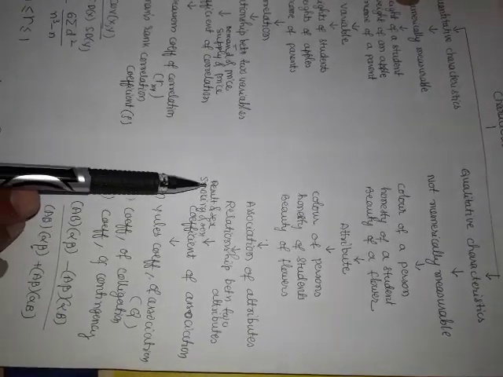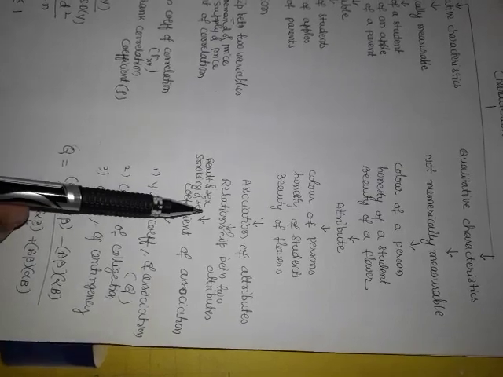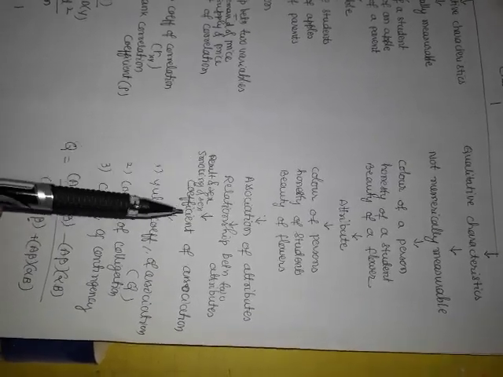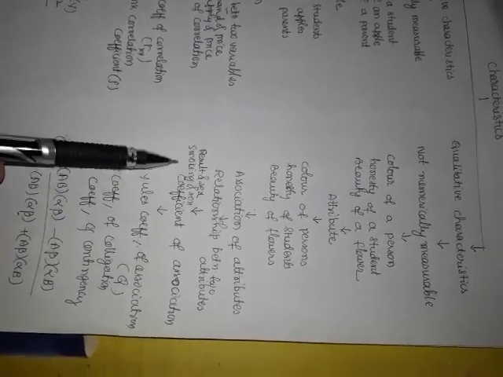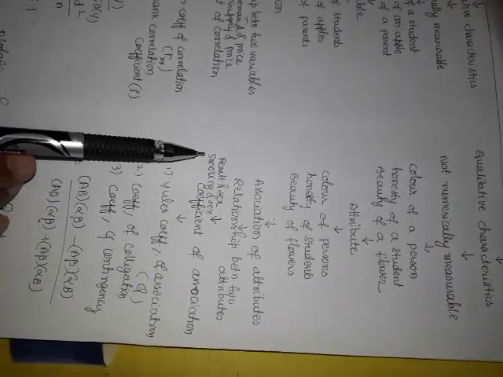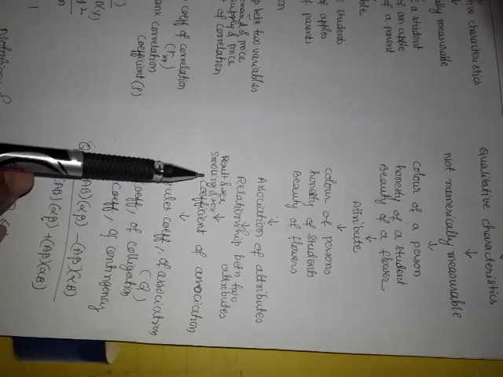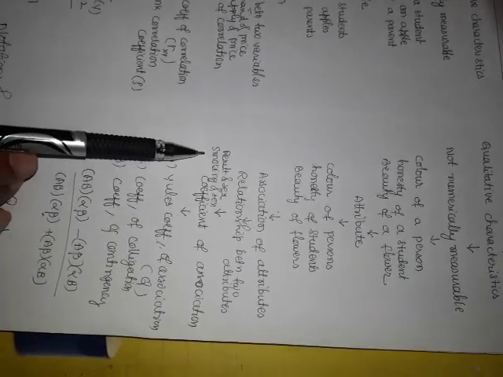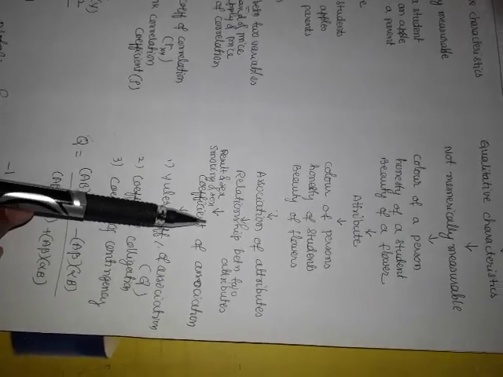So the result depends on the sex. Smoking and sex, these two also depend on each other. Usually the majority of gents smoke, whereas ladies do not smoke. There is a sort of relation between the two attributes, and such a relation is called association of attributes.